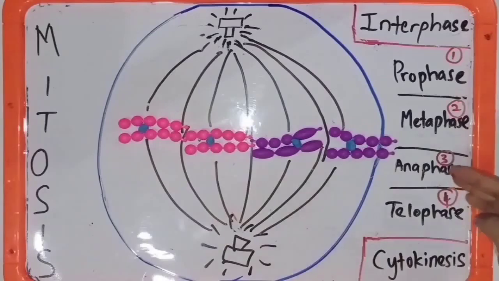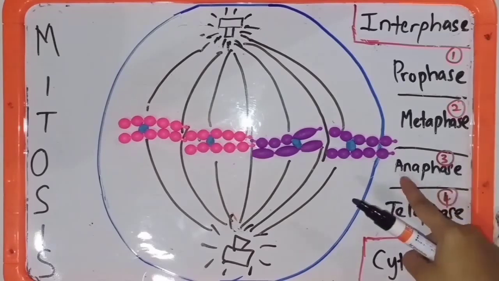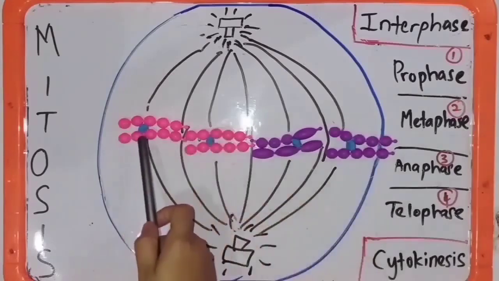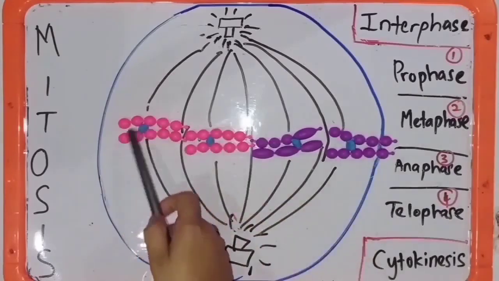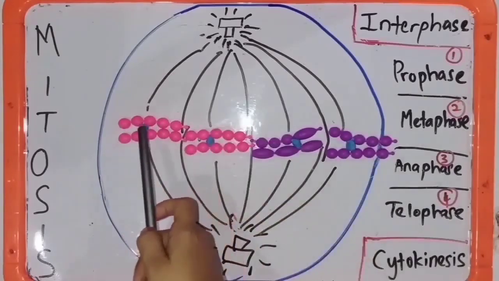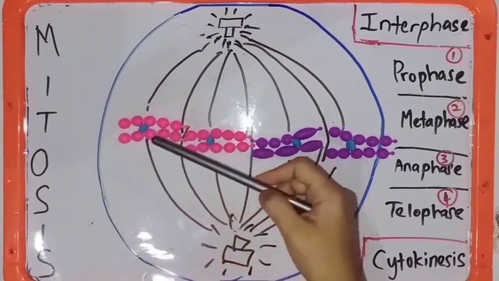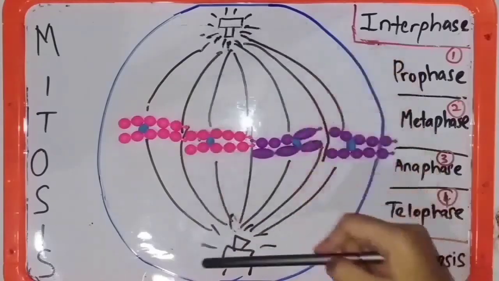Okay. Next is the anaphase stage, the third phase of mitosis. During the third phase of mitosis, the centromere that links two sister chromatids will break, causing the sister chromatids to move toward the opposite poles of the cell.